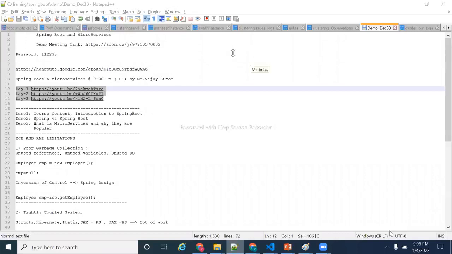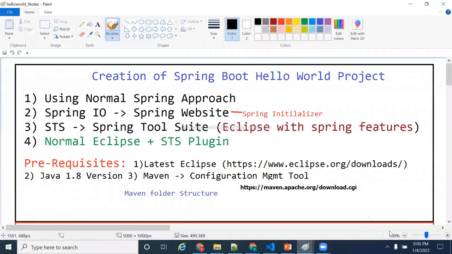Okay, so I am going to start today. The first topic is any new topic we are learning. The first exercise we will do is a Hello World project. Am I right? How to create a Spring Boot Hello World project. So this is the context which I want to cover now. Okay, right. So before I proceed further,